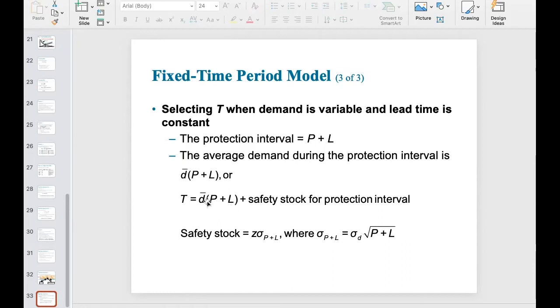You are calculating the target inventory level for the whole protection interval, which is P plus L. Although we are using the same structure, D bar times a period plus safety stock for a certain period, here we need to incorporate more time. We call it the protection interval here.